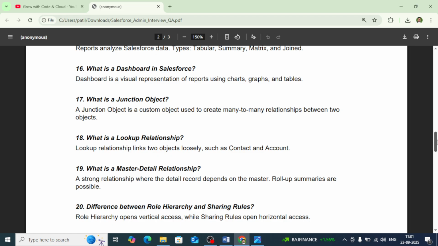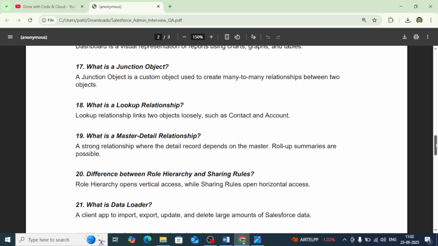So you can create a dashboard and keep multiple reports on a particular dashboard, and show the reports' data in a visualized representation, like a graph. You can show it as a graph, a chart, or a table, so that a business can quickly open up the dashboard, see the growth of their business, and get to know about the data.